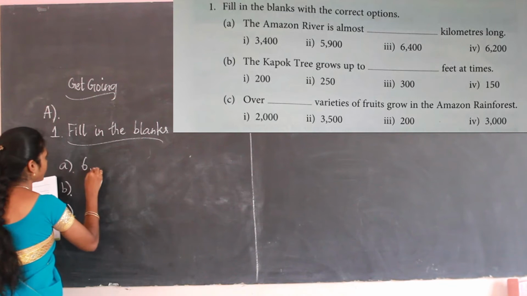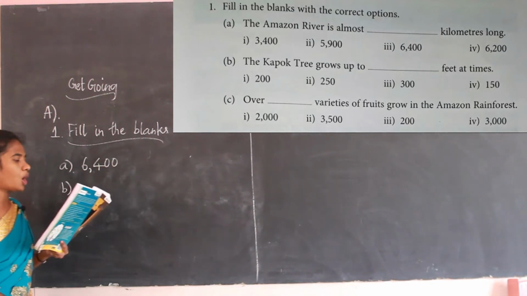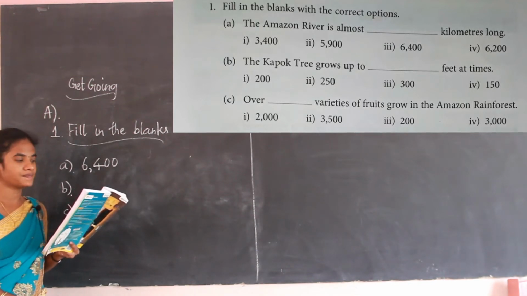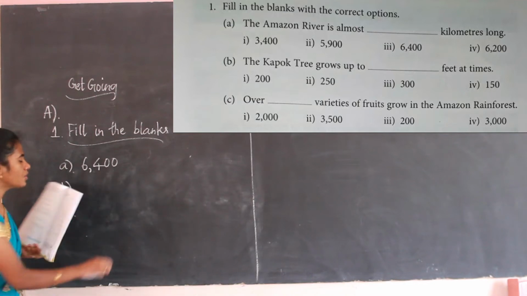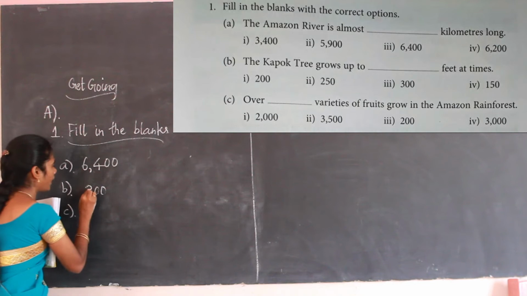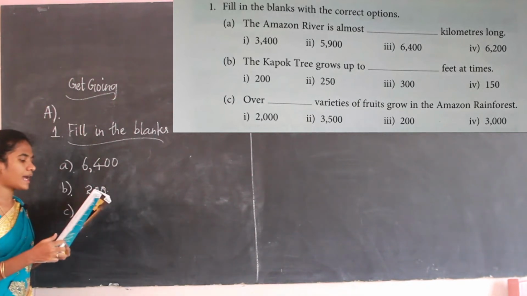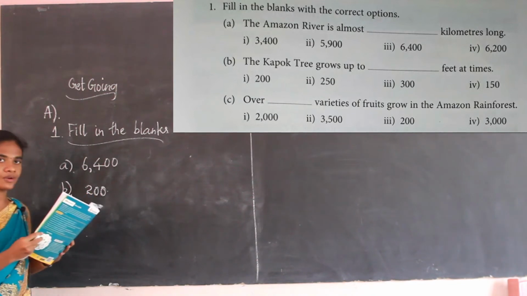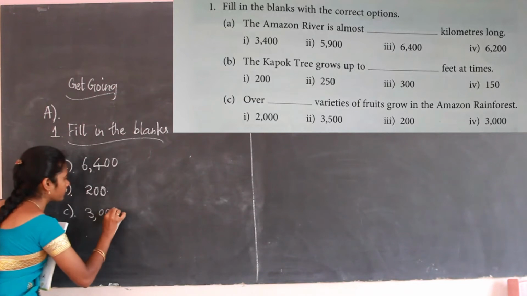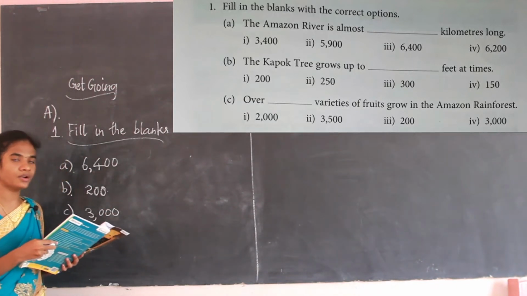The Amazon river is about 6,400 kilometer long. The next one, the kapok tree grows up to dash feet at times. The kapok tree grows up to 200 feet. The next one, over dash varieties of fruits grows in the Amazon rainforest. That is 3,000. Over 3,000 varieties of fruits grows in the Amazon rainforest.